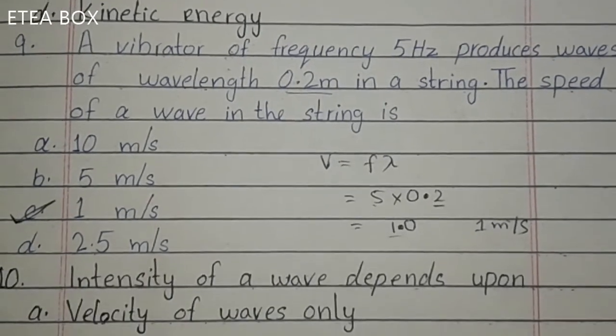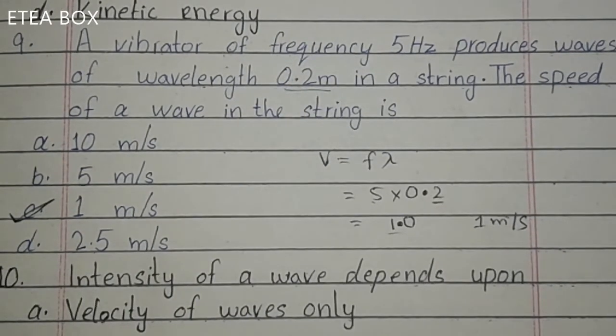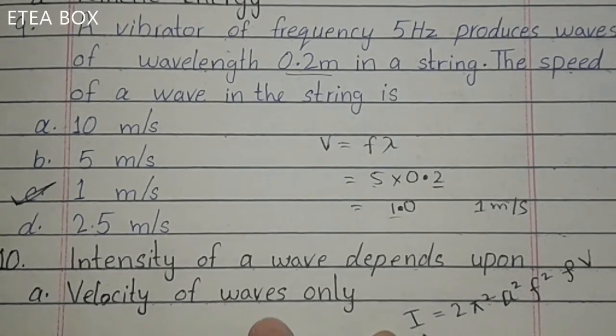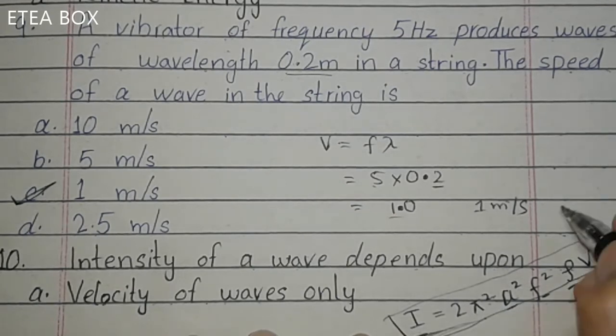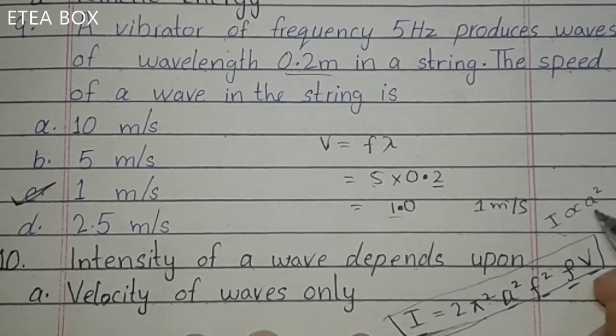Okay, look at the next one. Intensity of wave depends upon, look here, this one is the formula of intensity. Intensity of waves is equal to 2 pi square, amplitude square, frequency square, density and speed. This is the formula of intensity of wave. You should memorize this, or you should only memorize that intensity is directly proportional to a square, because most of the questions come on this equation. If you want to memorize this, then you can. Intensity is equal to 2 pi square, amplitude square, frequency square, density and velocity.